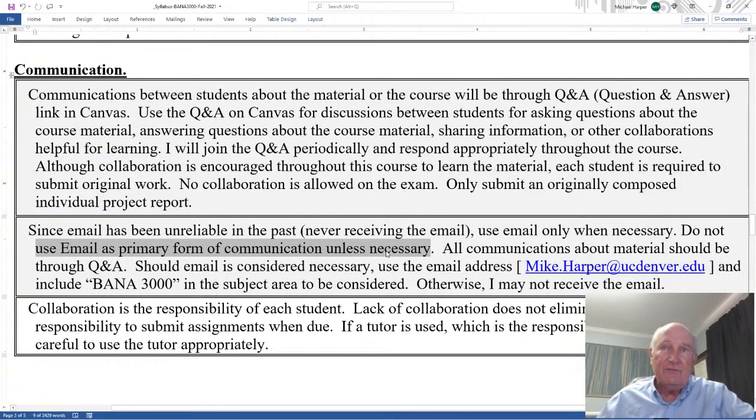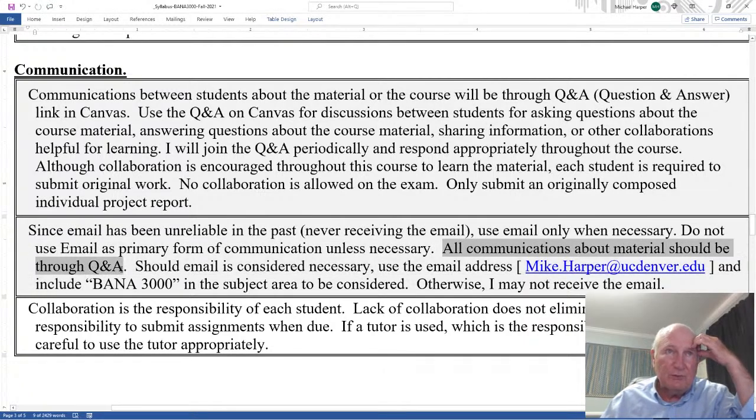And if it's necessary, you email me for one reason or the other. It's not here. Email me again. Get on Q&A or say, hey, I emailed you. It's important. Once I know it's there, I'll go to it. I don't ignore it, but sometimes you just don't get it. Okay. All communication about the material should be through Q&A.